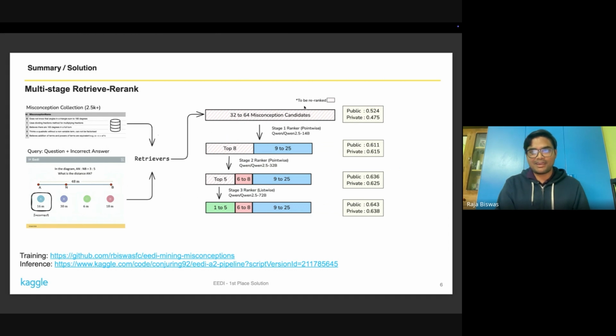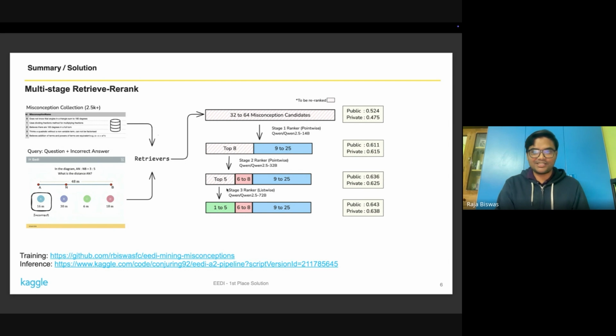And then once I have access to this set of top misconception, it would go through a series of re-rankers, each with more and more capability as we move on to next stage. Firstly, it would go through a 14 billion parameter model, which is a fine-tuned Qwen model. And it has to process all those candidate misconceptions. And as an output, this model would produce the shortlisted top 8 misconception candidates.